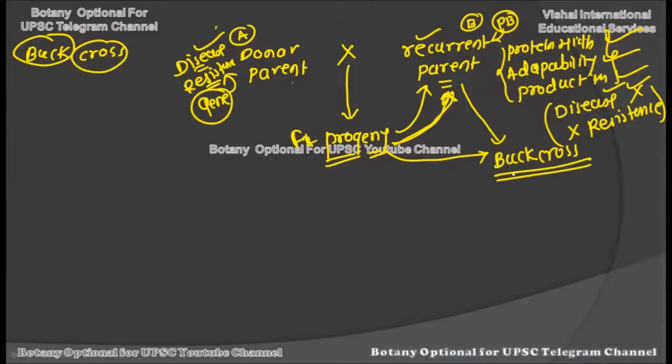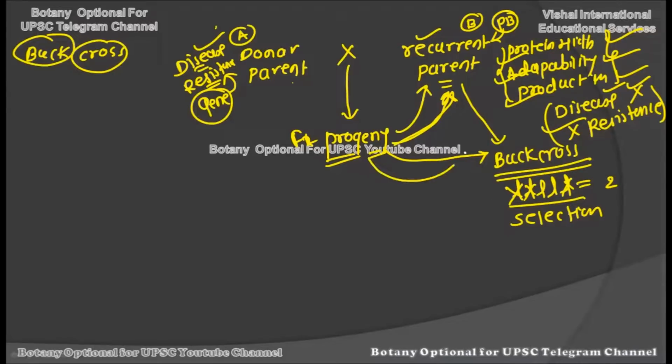Now after the back cross, some plants will be formed, some progenies will be created. Out of these progenies we select those which show all of these characters along with the disease resistance. For example, here we have created 5 plants. Out of these 5 plants, 2 are showing all of these characters: high protein content, high adaptability, high production, plus the disease resistance. The 3 progenies are not showing these characters, but the 2 are. Then these 2 are back crossed again, repeated many times.